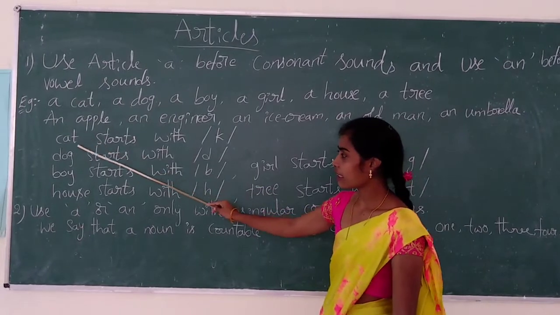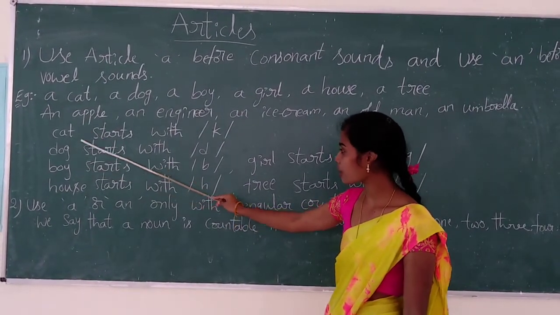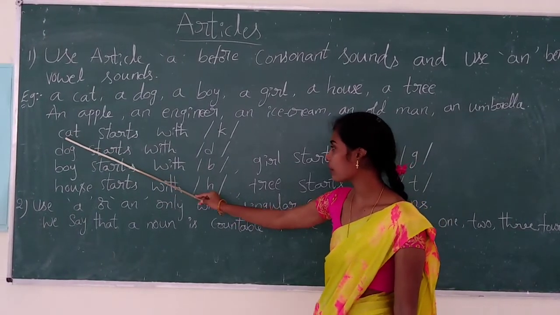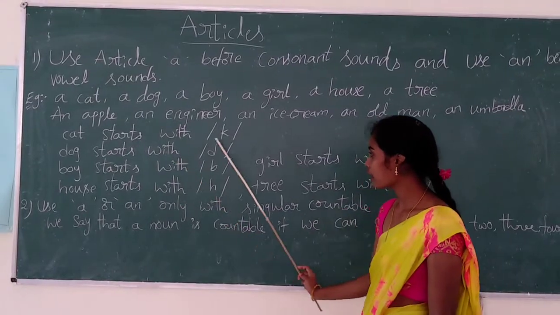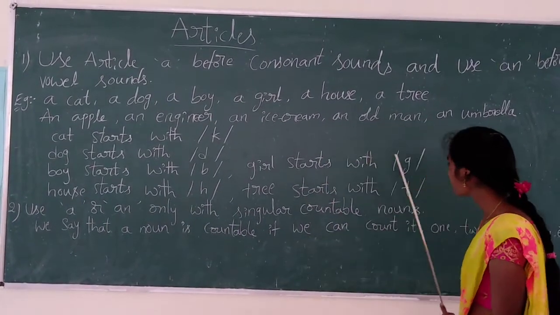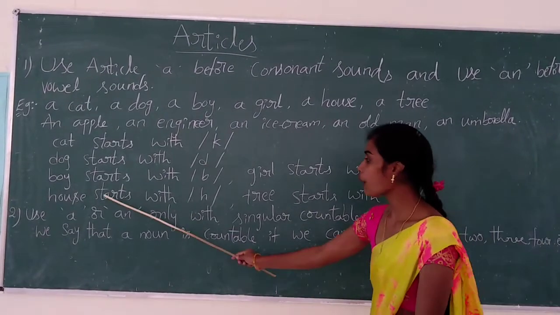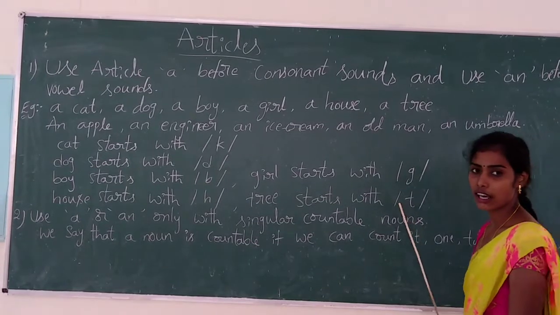So, you see that all of the words start with consonant letters and consonant sounds. Cat starts with ka, dog starts with da, boy starts with ba, girl starts with ga, house starts with ha, tree starts with ta.